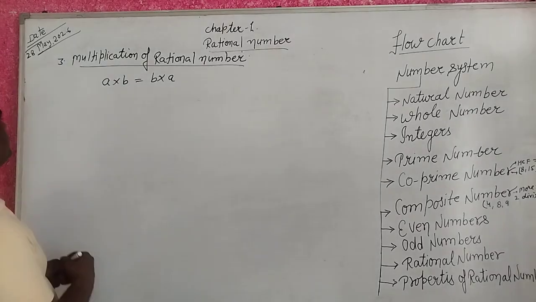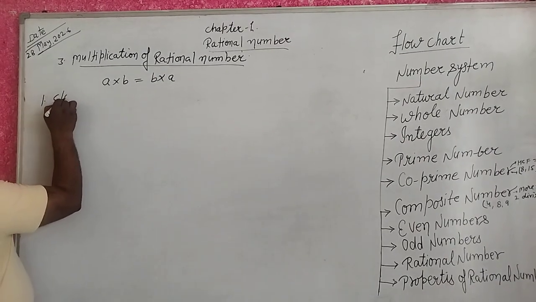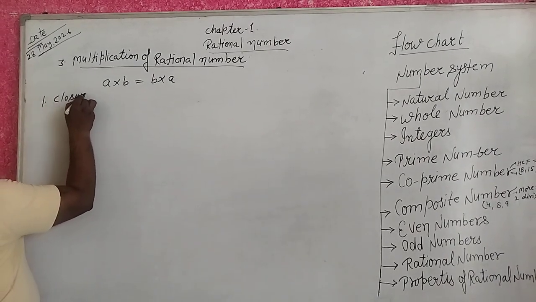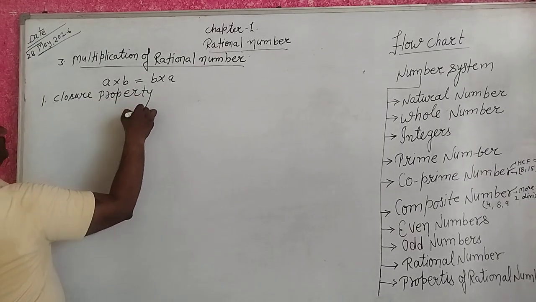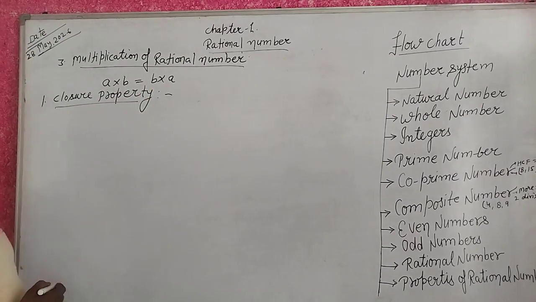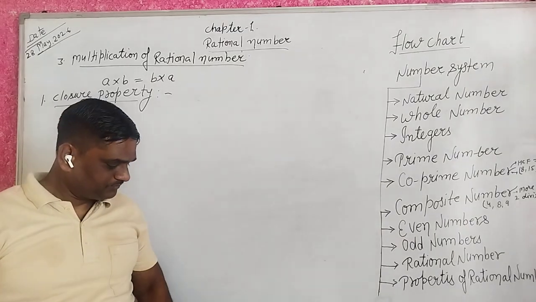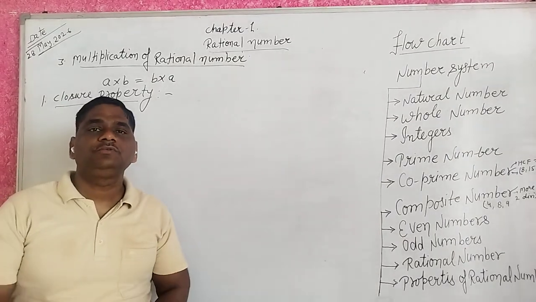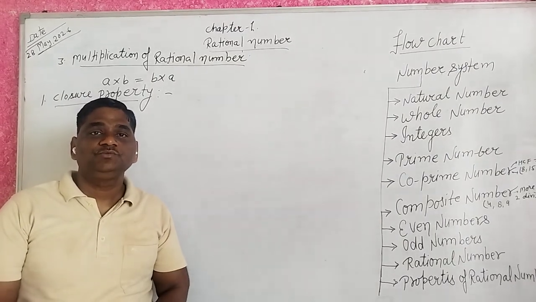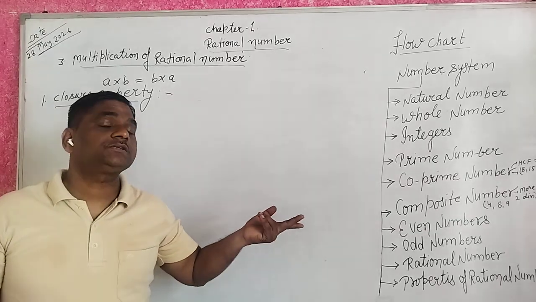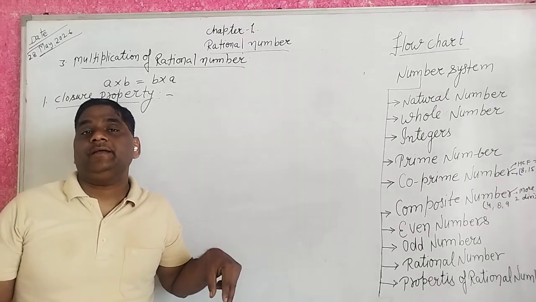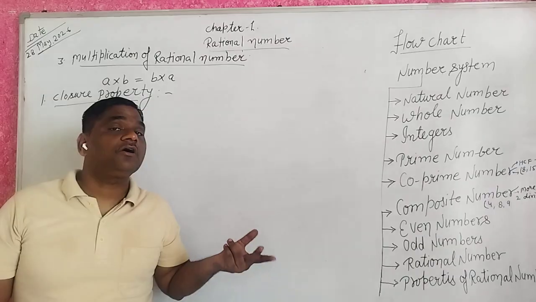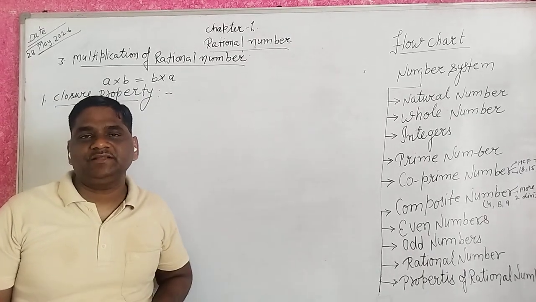First property, closure property. We know that there are two numbers. When two rational numbers are multiplied, we always get a rational number.